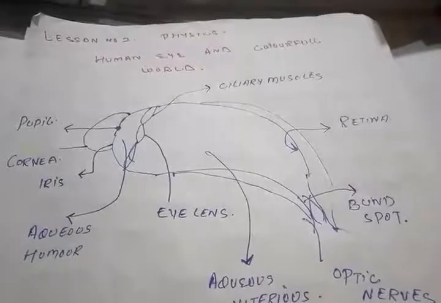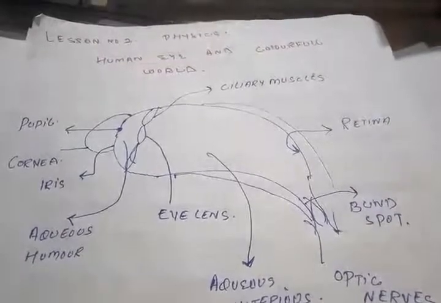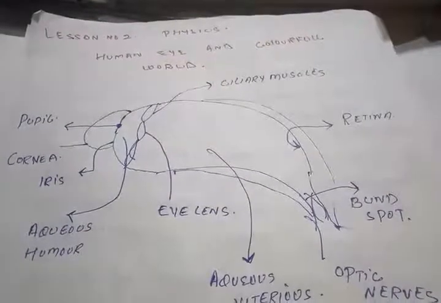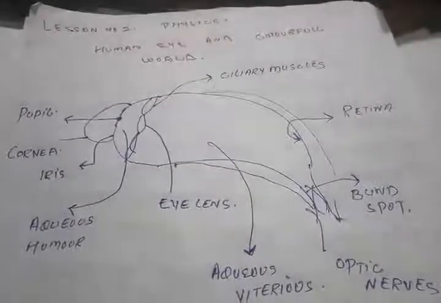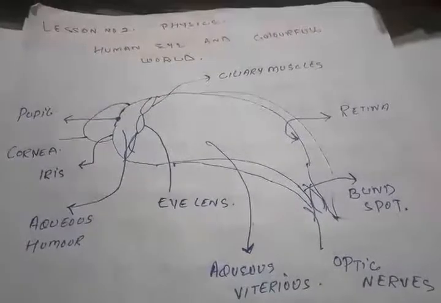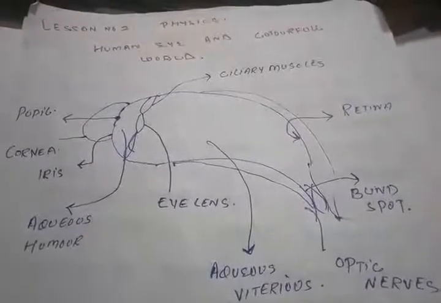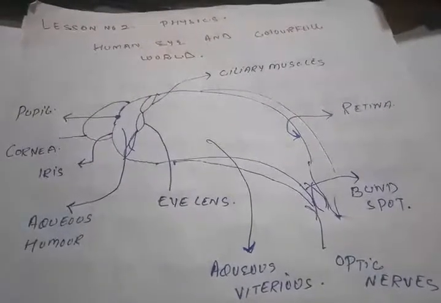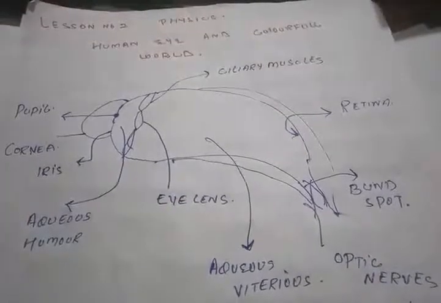to explain and define it because we are looking at the various facts and matters around us with the help of a very vital organ that is called the eye. So in this chapter we have to study the human eye and the colorful world.